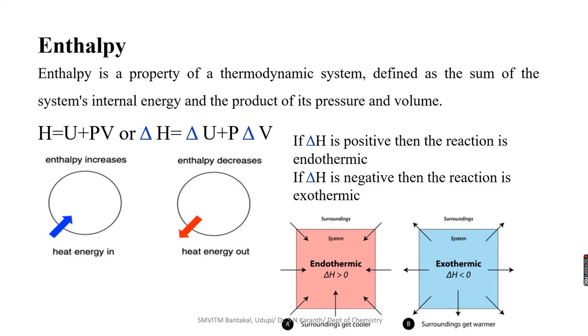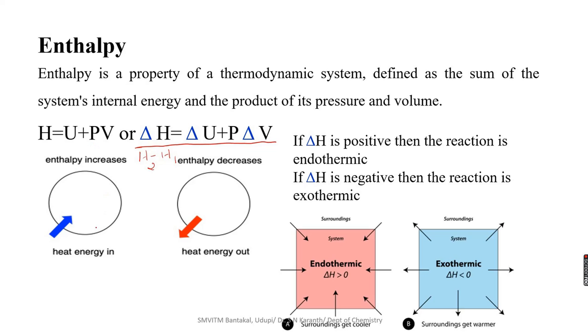This enthalpy, the change in heat energy, depends on the internal energy of the system and the product of its pressure and volume. So it is expressed as H equals U plus PV. Or we may express it as delta H equals delta U plus P delta V, where delta H is H2 minus H1, the initial and final variation in the enthalpy. That is the small change in enthalpy, usually expressed in terms of delta H.